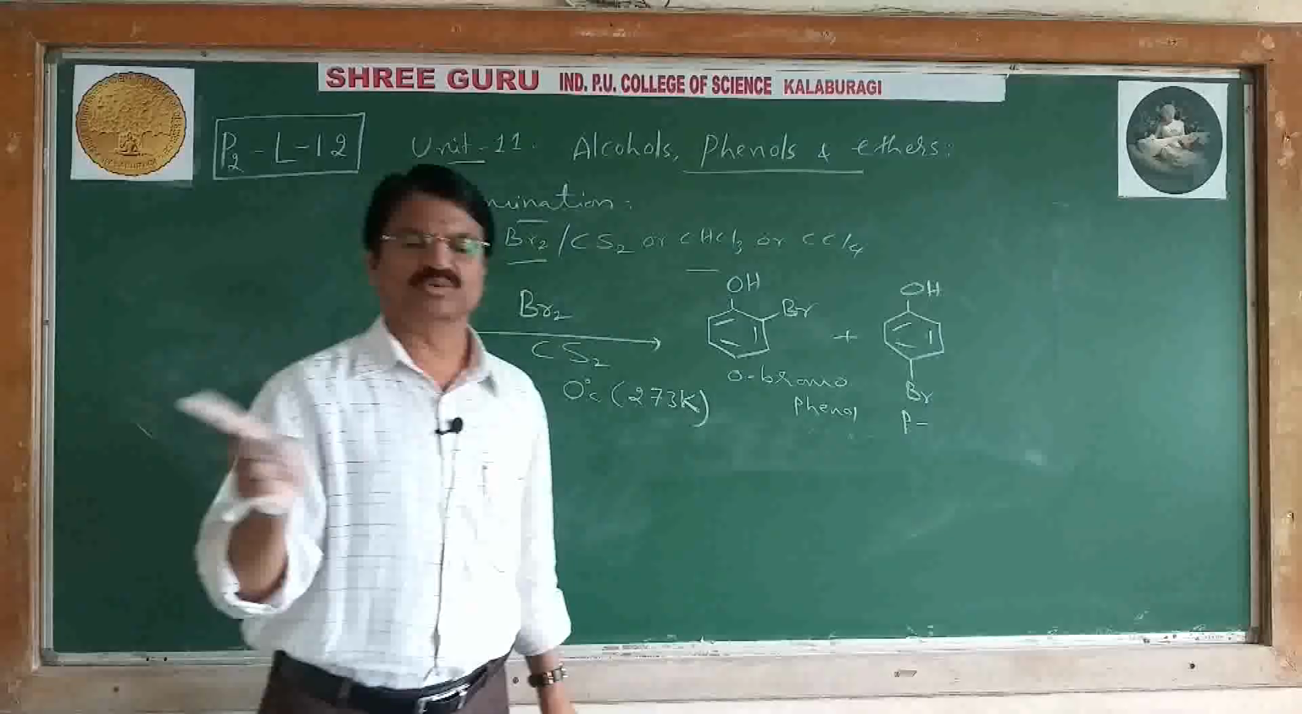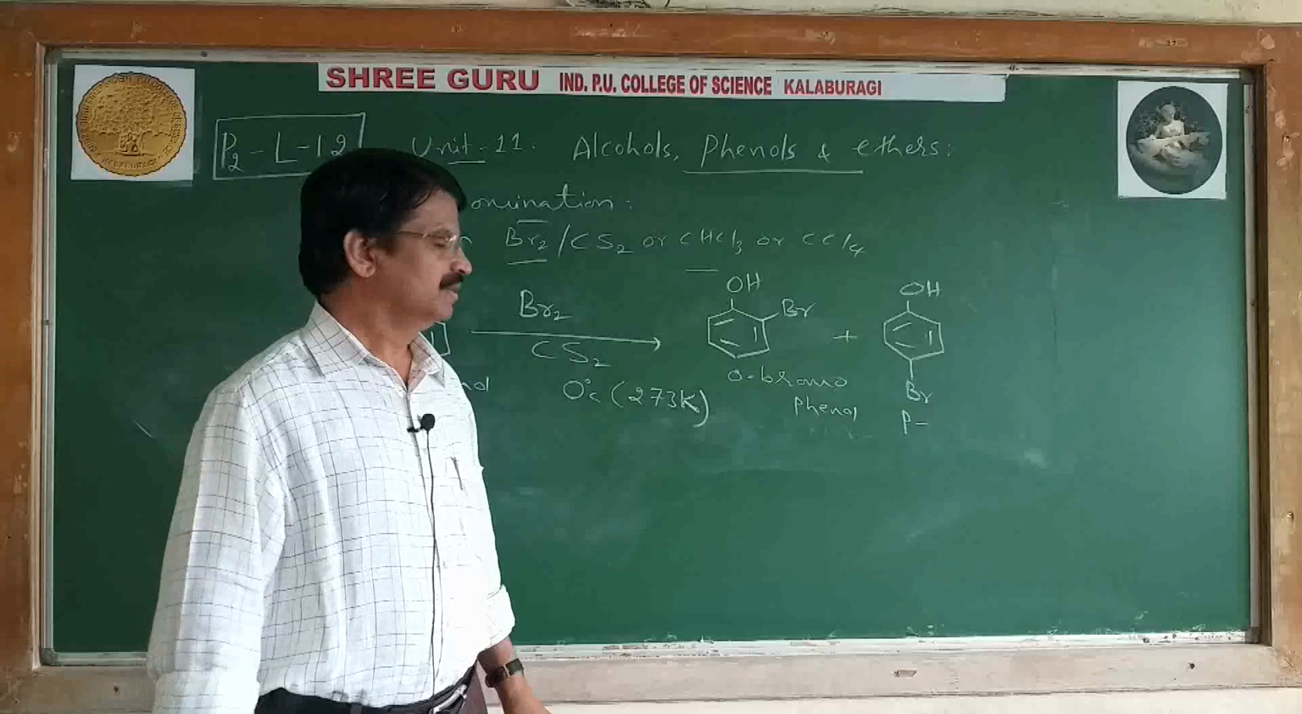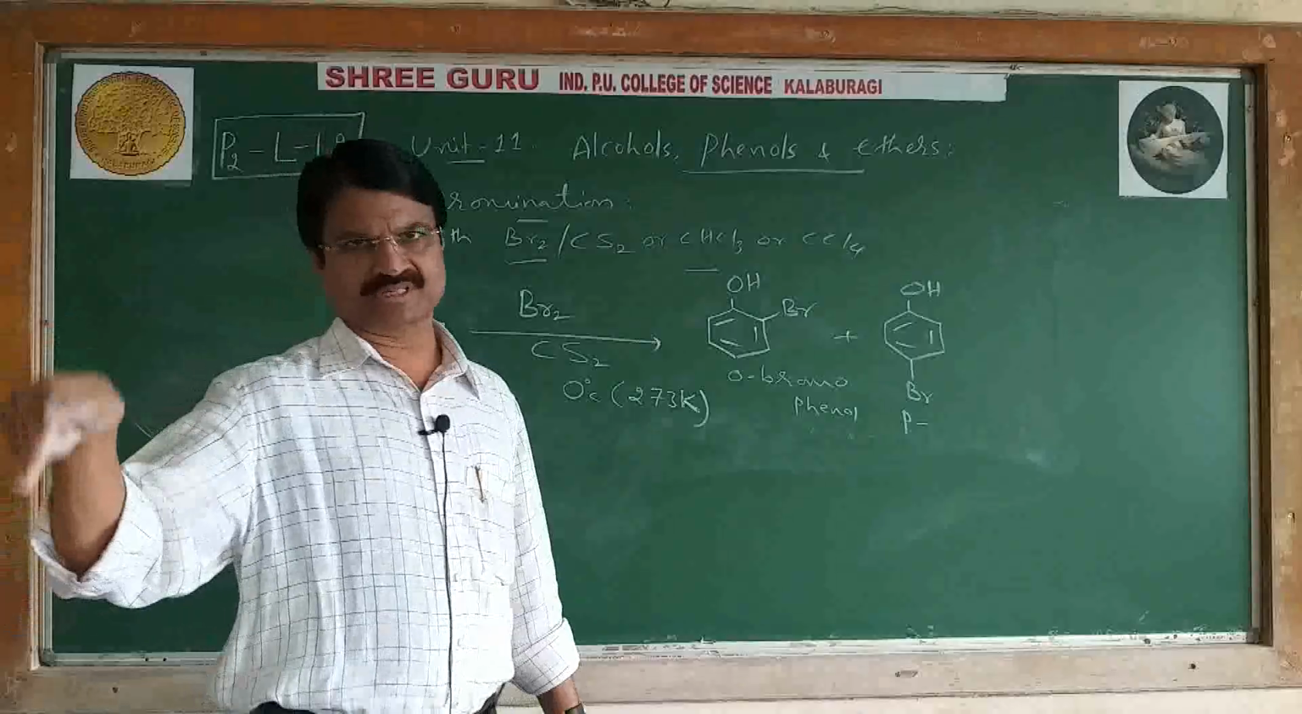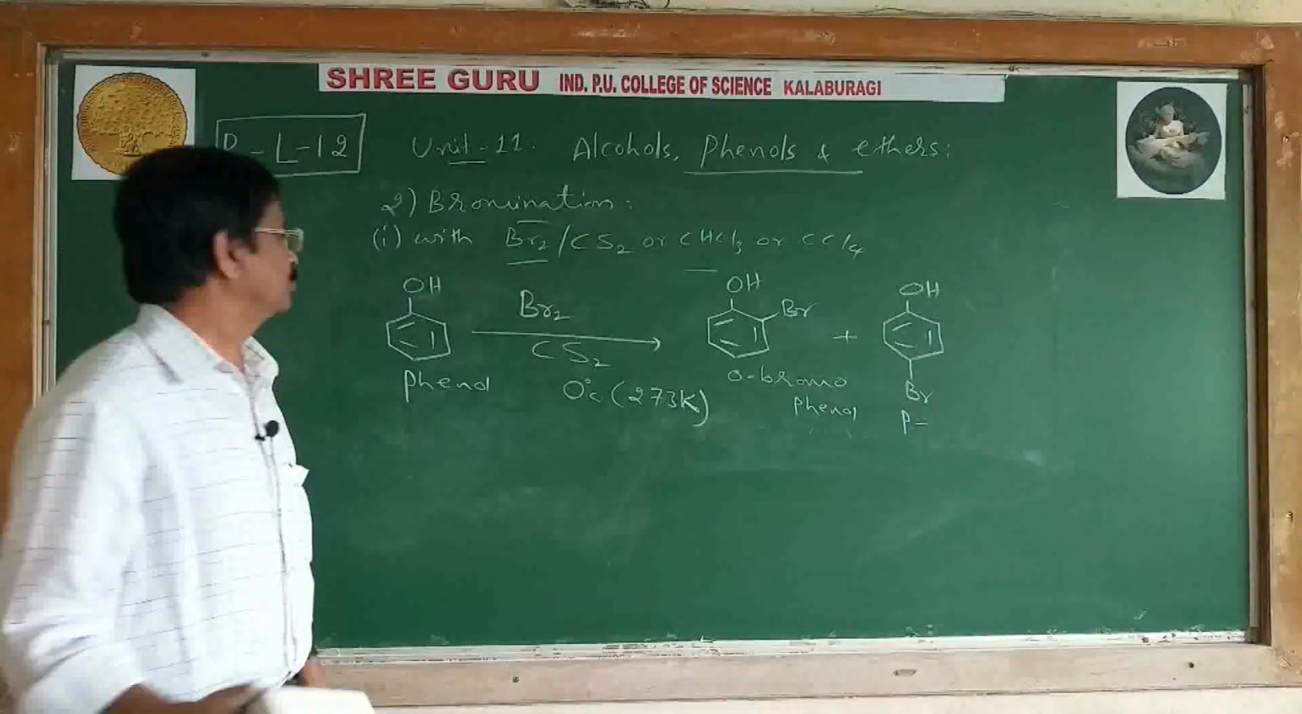But don't write 2,4,6 tribromo. 2,4,6 tribromophenol is obtained when bromine is dissolved in water. Okay.